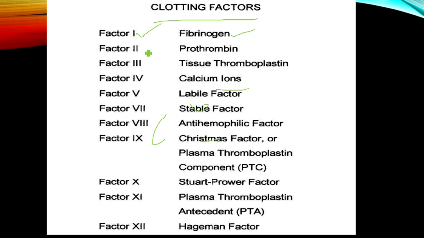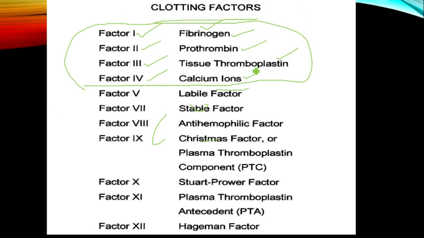Sometimes they will ask, what is the name of blood clotting factor 1? The answer is fibrinogen. Factor 2 is prothrombin. Factor 3 is tissue thromboplastin. Factor 4 is calcium ions. You can remember the first 4 factors. Those are the blood clotting factors